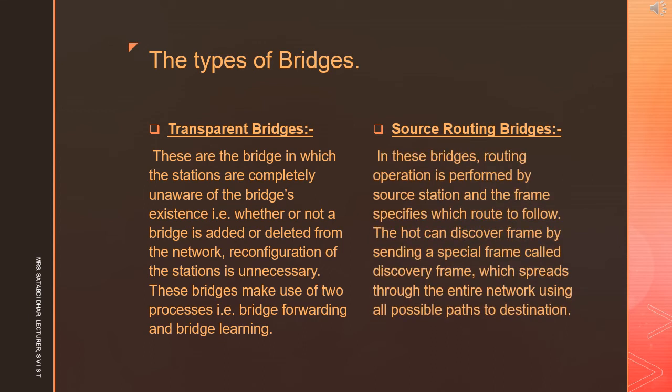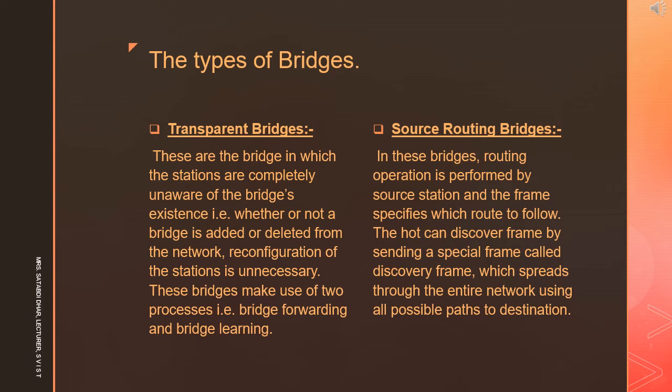The two types of bridges are transparent bridges and source routing bridges. Transparent bridges are the bridges in which the stations are completely unaware of the bridge's existence, that is, whether or not a bridge is added or deleted from the network. Reconfiguration of the station is unnecessary. These bridges make use of two processes, that is bridge forwarding and bridge learning.